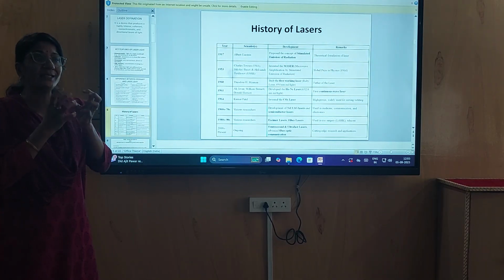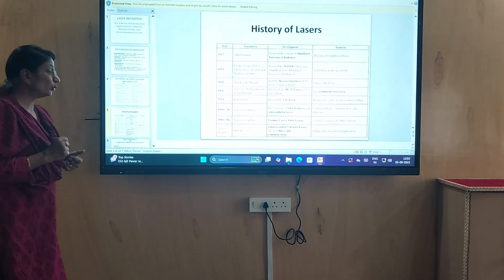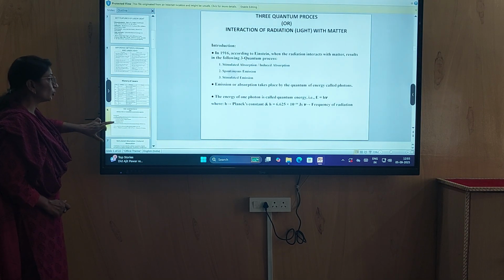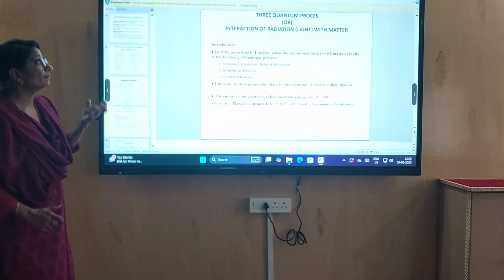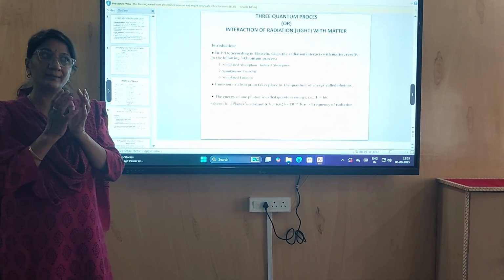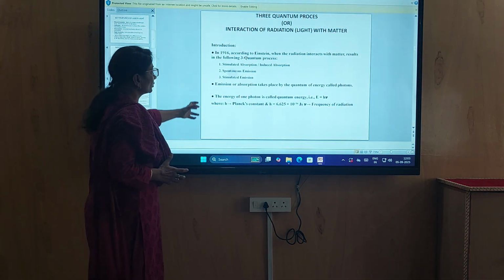Now what are the concepts of laser light? How is laser light produced? That we will know. For that, now we'll go to three quantum processes which are very important to know about laser. What are the three quantum processes?